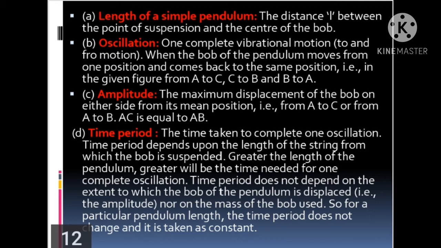Now the time period. The time taken to complete one oscillation is called the time period. And the time period depends upon the length of the string from which the bob is suspended. Greater the length of the pendulum, greater will be the time needed for one complete oscillation. The time period does not depend on the extent to which the bob of the pendulum is displaced, or you can say the amplitude, nor on the mass of the bob used. So for a particular pendulum length, the time period does not change and it is taken as constant.